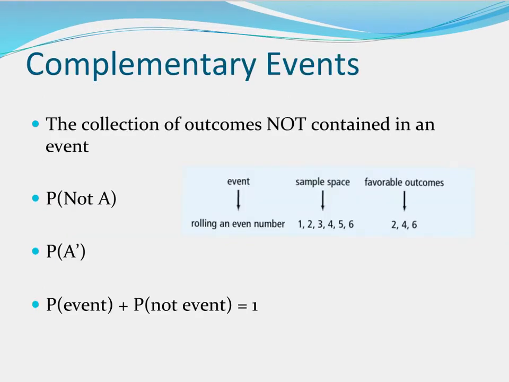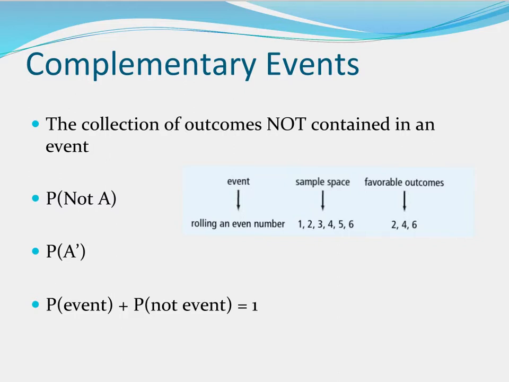So complementary events, we've had the term complementary before. It's a collection of outcomes not contained in an event. So the complement of is what we actually say. So I'm asking for A. Let's say we go back to that previous example, rolling a number cube, and I want the probability of getting an even, right? So we call that A. The opposite of that, or the complement of that, would be rolling an odd number, right?